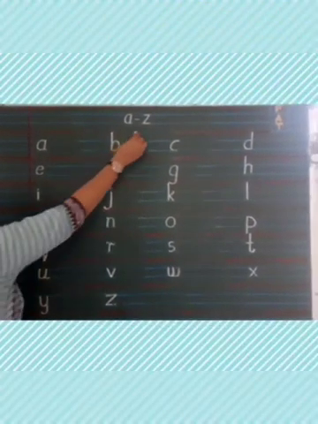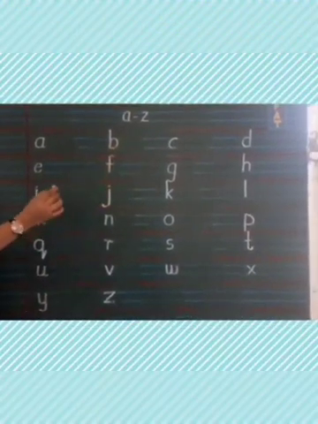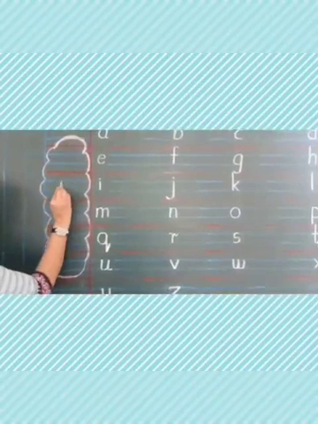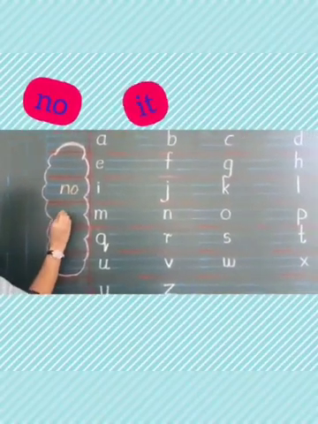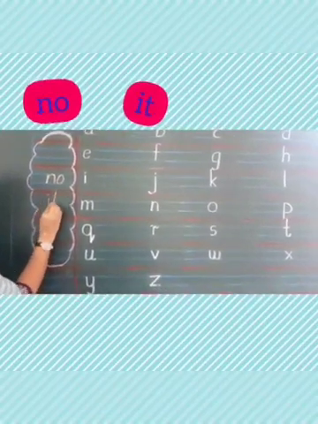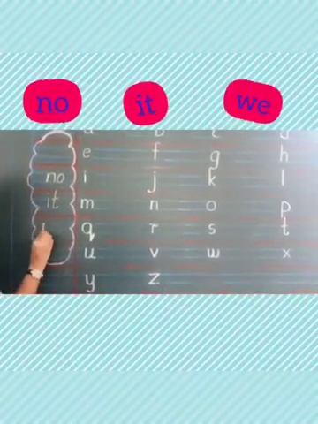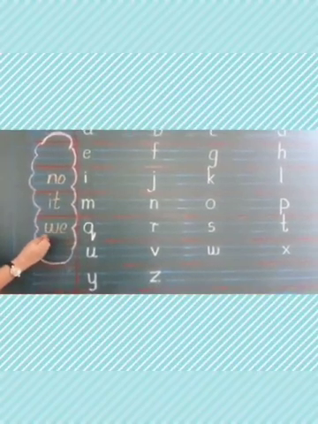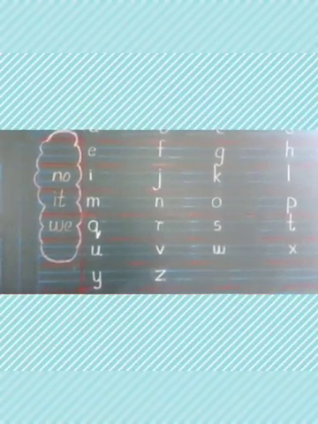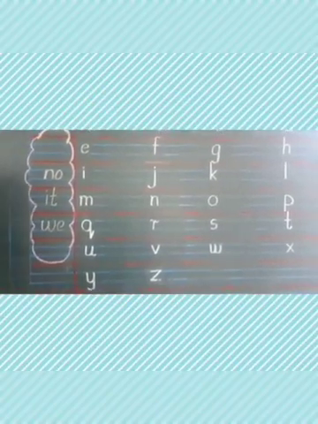Children, now you all must be knowing alphabet A to Z, right? And in the previous video you had learned two-letter words like no, it, we. These are two-letter words. Now today your ma'am is going to teach you three-letter words with A sound.